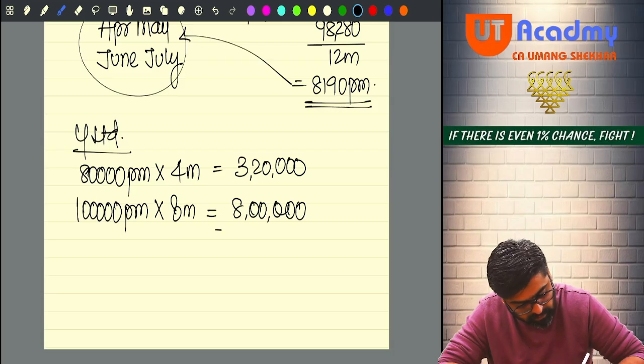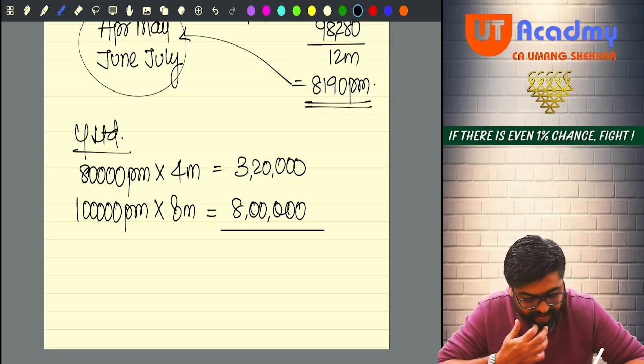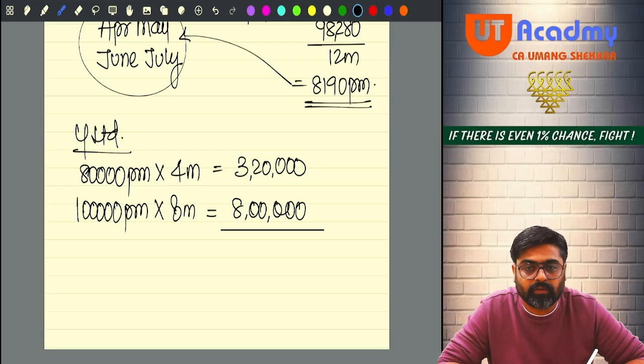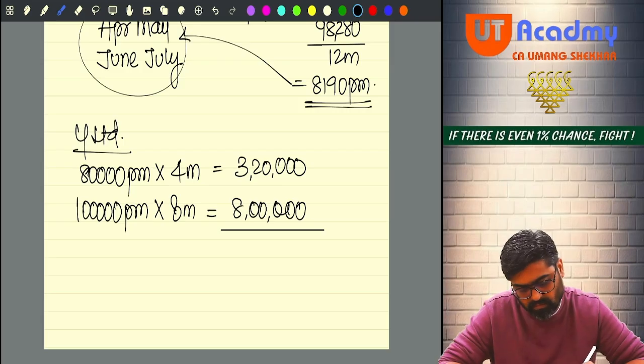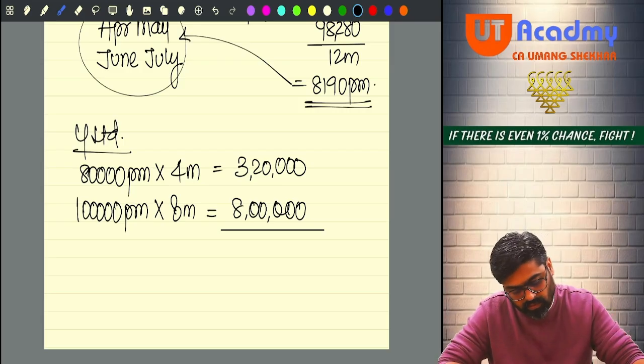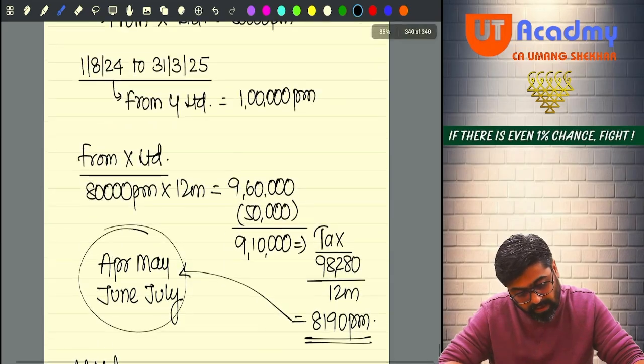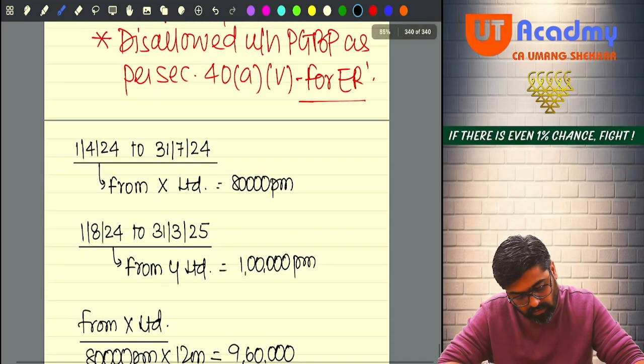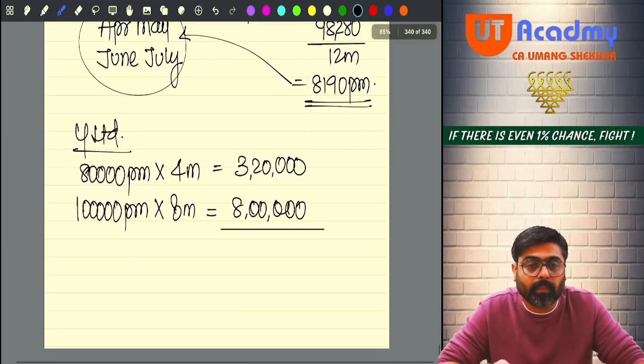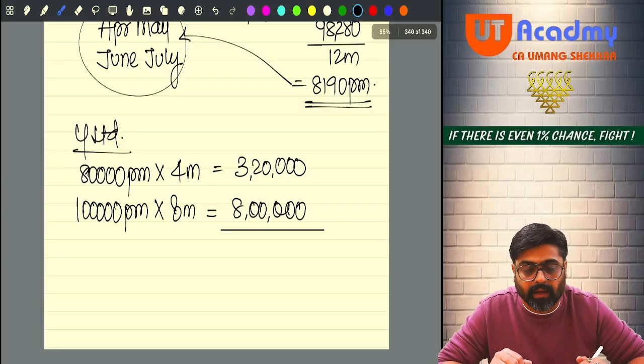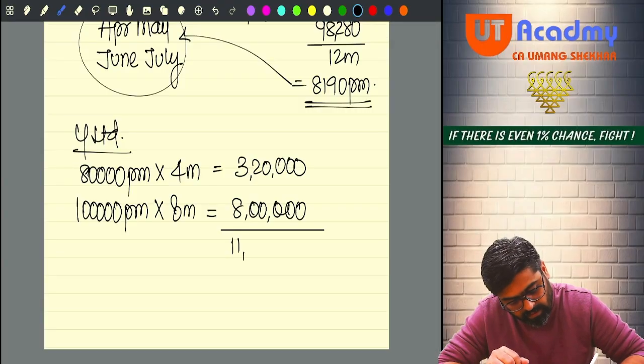Understood, sir? So now tell us the total. How much is the total? 80,000 into 4, 1 lakh into 8. 1 lakh was the salary, no? Yes. 80,000 into 4 plus 8 lakh will be 11 lakh